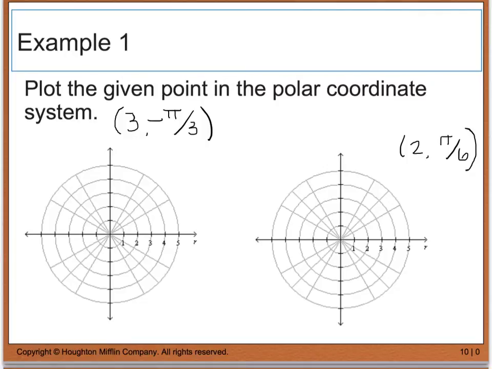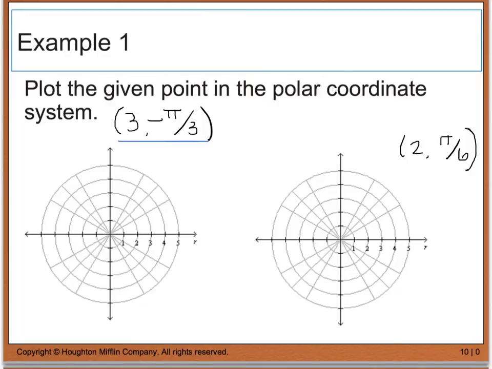Now, the example says plot the given point in the polar coordinate system. We're going to look at this point first, (3, negative pi over 3). To graph this, I'm going to use the circles for my radius, and I see that this circle right here lies on the radius of 3. Then I have to plot the angle negative pi over 3. If you remember, angles typically go in a counterclockwise direction, but if I have a negative angle or radian measure, I'm going to go in the clockwise direction.